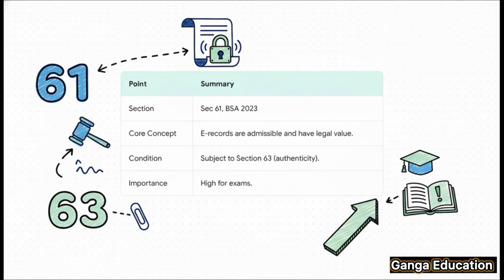So, to wrap everything up, let's do a super quick revision. There are 3 key things to lock in your memory. First, the section number, which is 61. Second, the core concept, which is the admissibility of electronic records. And third, its crucial connection to Section 63, which lays down the conditions. And remember, this topic is of very high importance for your exams.